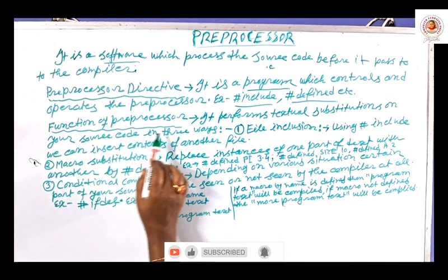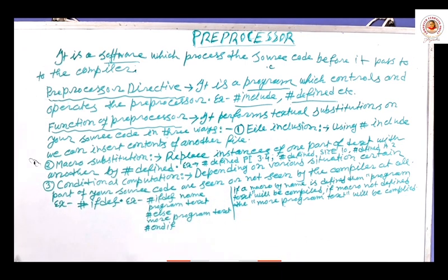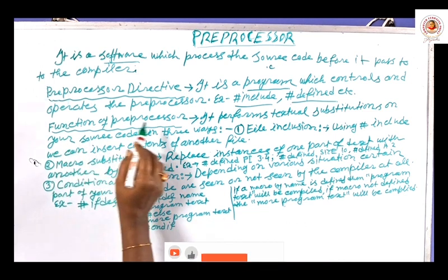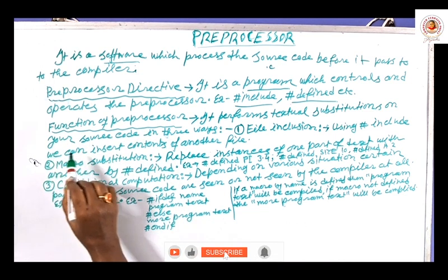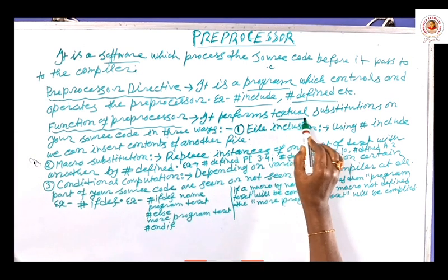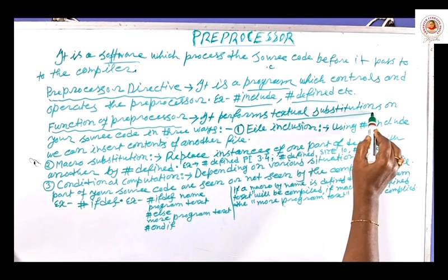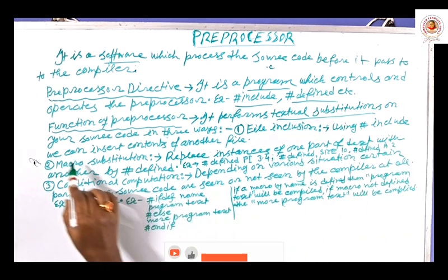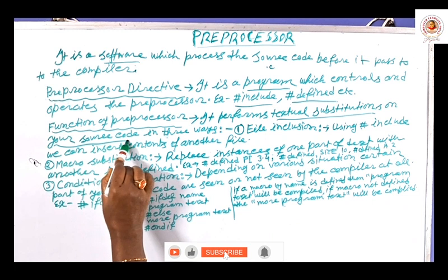Then function of preprocessor. What is the purpose? Why we use the software? What are the functions or what are the steps which are performed by the preprocessor before the compilation? First function: it performs textual substitutions on your source code.